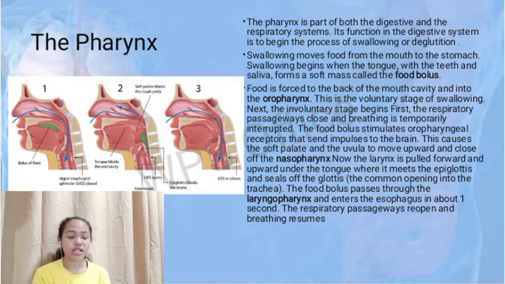Now the larynx is pulled forward and upward under the tongue where it meets the epiglottis and seals off the glottis, the common opening into the trachea. The food bolus passes through the laryngopharynx and enters the esophagus in about 1 second. The respiratory passages reopen and breathing resumes.